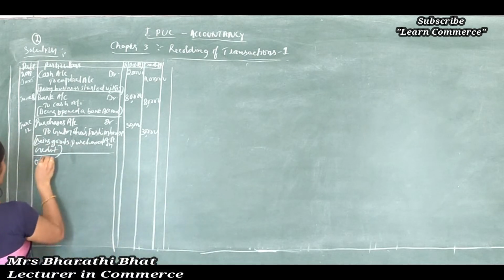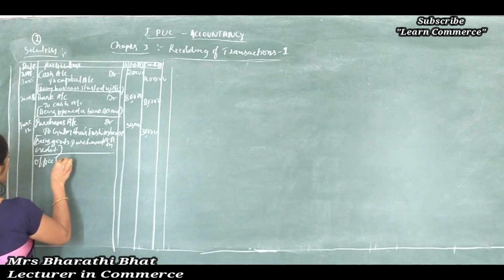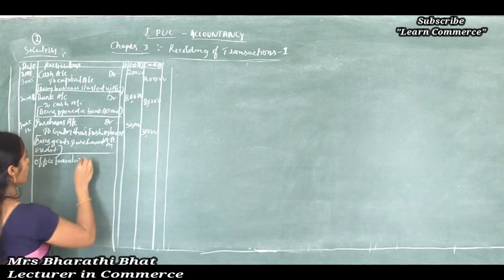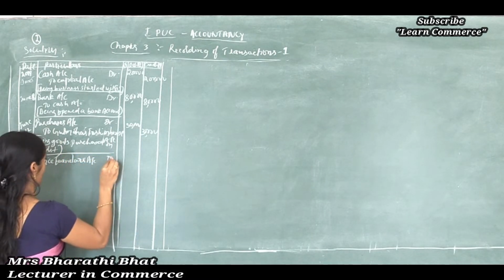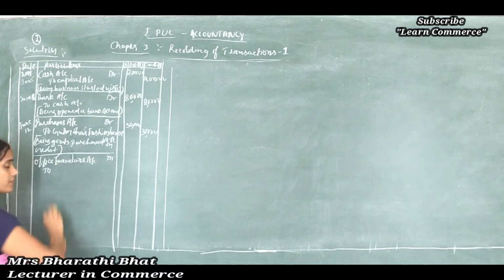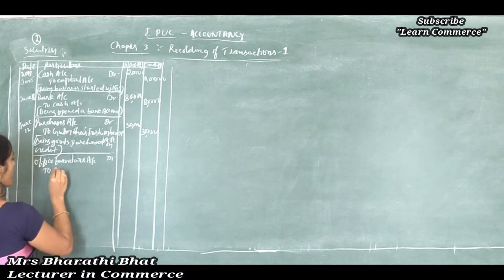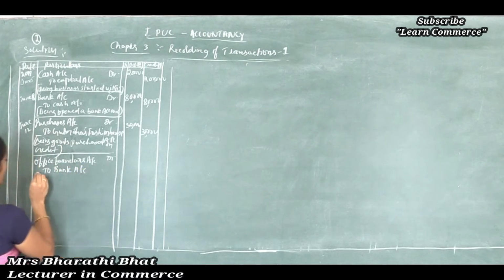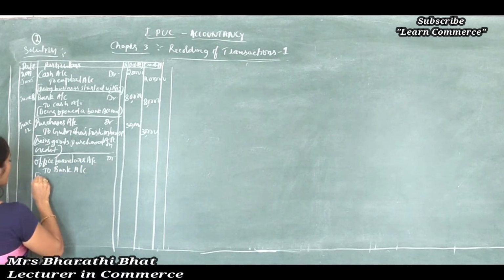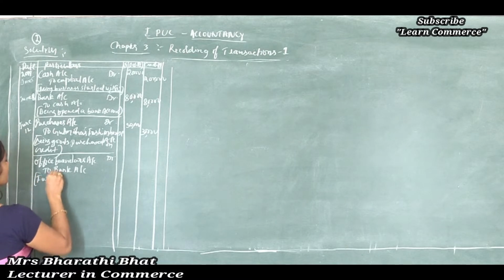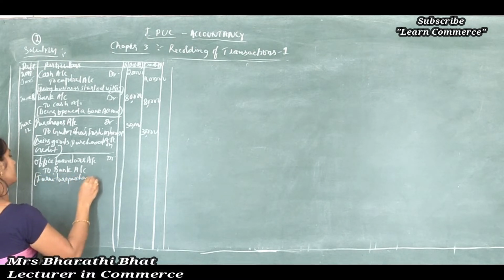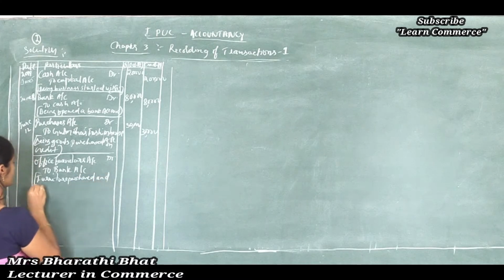Office furniture is an asset, increase in asset. Office furniture account debited to, instead of cash, we should write bank because paid by cheque. And here furniture purchased and paid cheque.